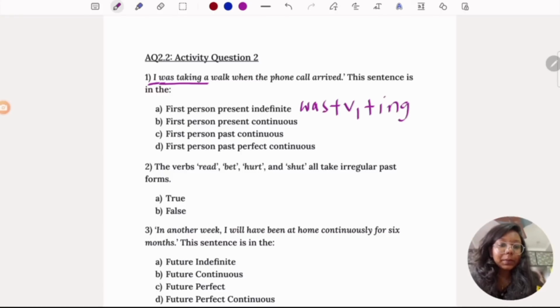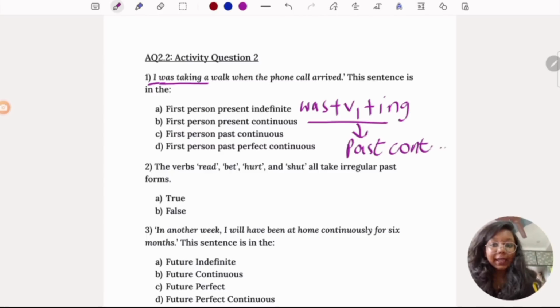And was or were plus V1 plus ing is the structure of past continuous. And I is a first person. So the answer is first person past continuous, option C. Hope it's easy. So as I said, if you remember these structures, it would be very easy for you to find a tense.